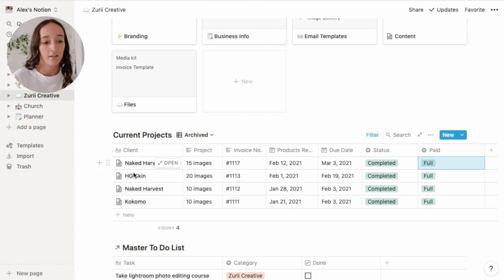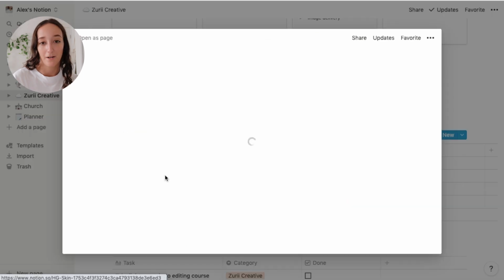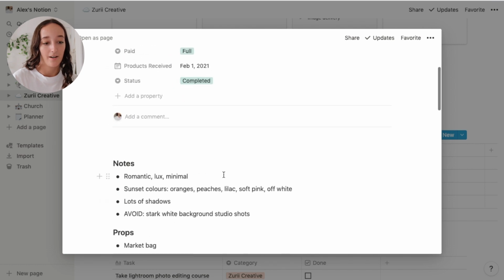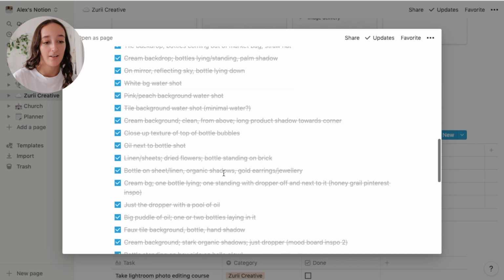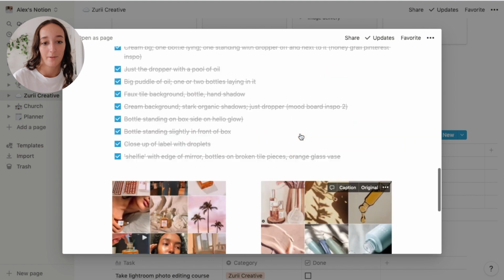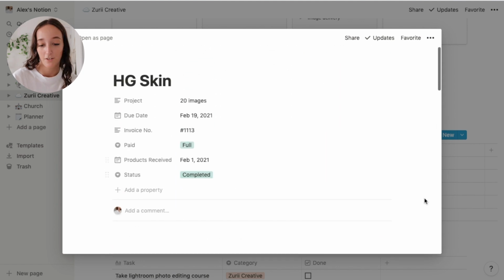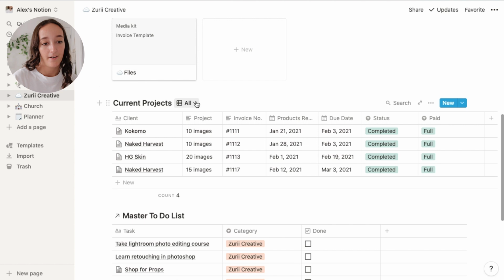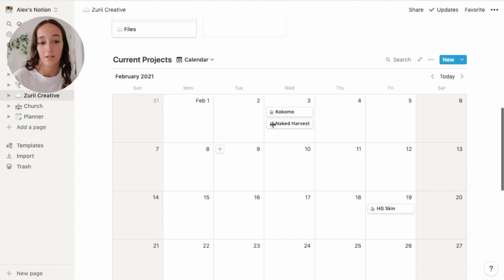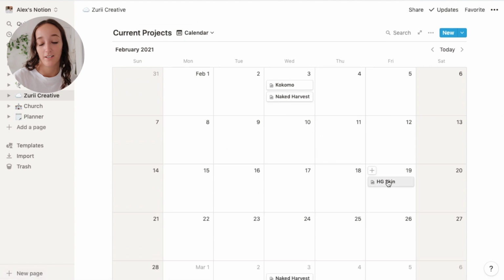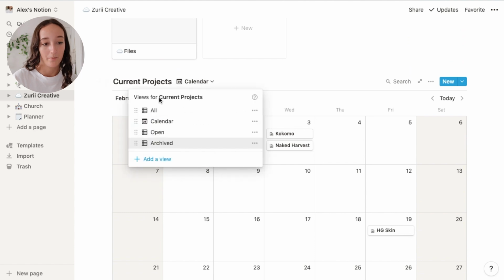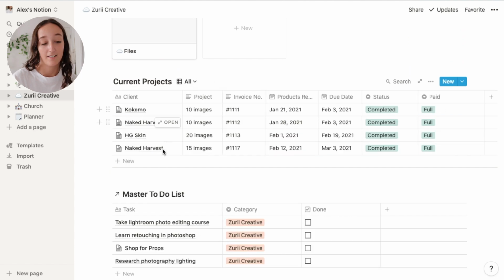I can also click on each client here and open up a separate page. Here I can see all those details, but then I also have the notes and the props and the shot list, everything that the client has sent me, mood boards, and everything like that. So that is what I access when I'm actually shooting the images. I can also go up here and change the view to a calendar view. This turns it into a calendar that shows me when each project is due. That is super handy as well, but I do like to keep it for the most part just on the current projects as a table view.